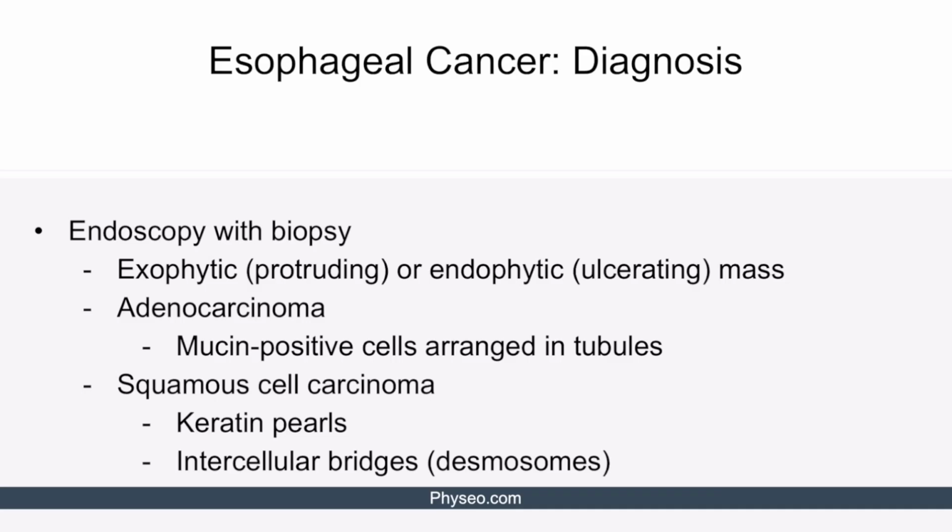Definitive diagnosis of esophageal cancer is made by endoscopy with obtaining biopsy. Endoscopy may show either exophytic, that is protruding, or endophytic, that is ulcerating, mass in the esophagus. Biopsy specimen of adenocarcinoma will reveal mucin-positive cells arranged in tubules. In contrast, the biopsy specimen of squamous cell carcinoma will show keratin pearls and intracellular bridges, which are desmosomes.